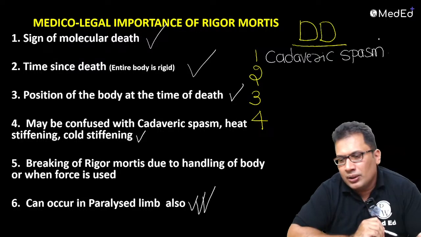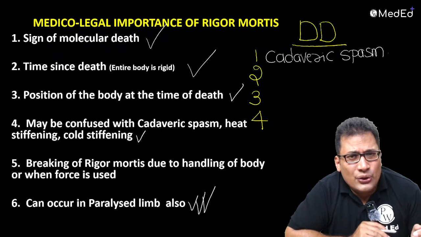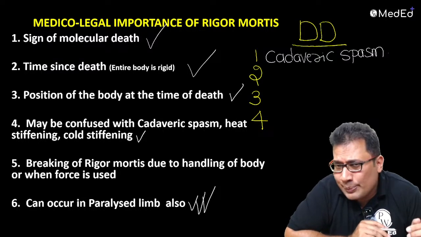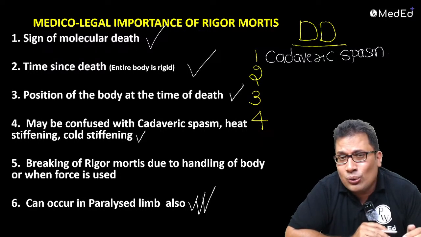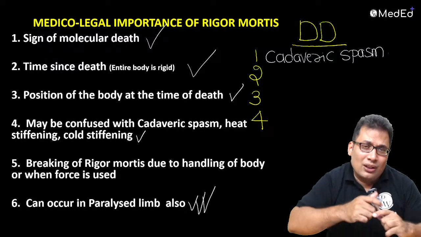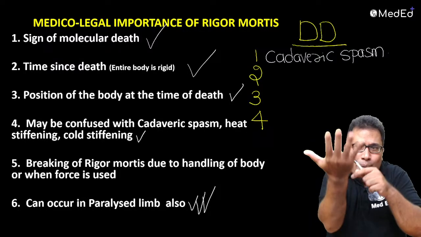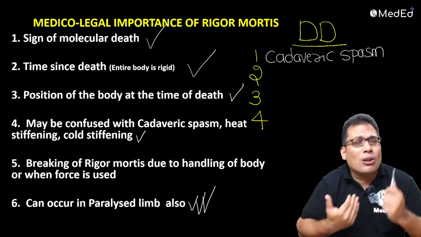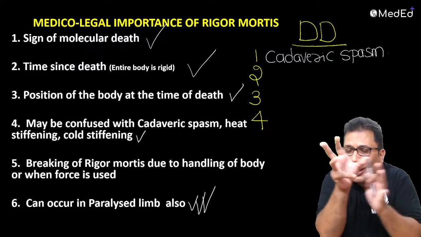Cadaveric spasm. So what happens? Cadaveric spasm is antemortem phenomena. So it is the contraction of muscles, especially the muscles of the limb or muscles of the forearm or the hand. So that can resemble rigor mortis. For example, in case of drowning, when there is a cadaveric spasm with aquatic matter in the hand, that is antemortem phenomena. Sometimes there can be confusion between cadaveric spasm and rigor mortis.